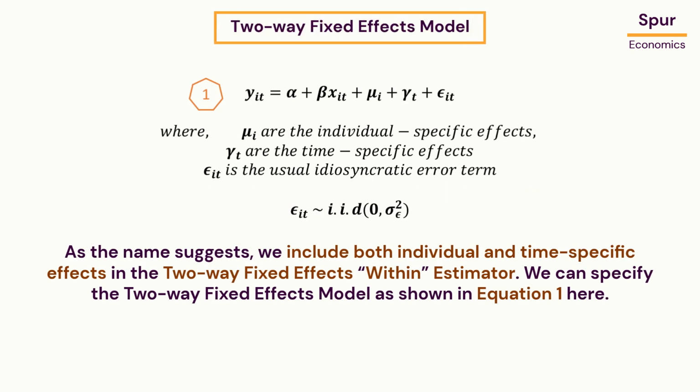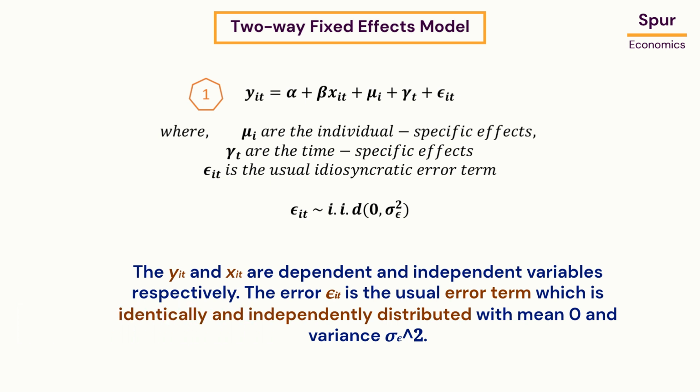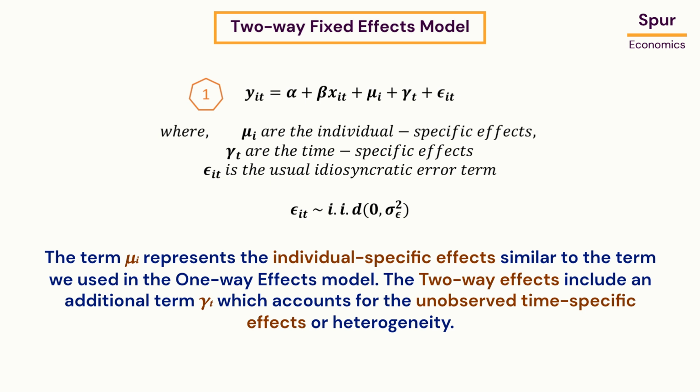As the name suggests, we include both individual and time-specific effects in the two-way fixed effects within Estimator. We can specify the two-way fixed effects model as shown in equation 1 here. The yit and xit are dependent and independent variables respectively. The error epsilon it is the usual error term which is identically and independently distributed with mean 0 and variance sigma square epsilon. The term μi represents the individual specific effects similar to the term we used in the one-way effects model. The two-way effects include an additional term gamma t which accounts for the unobserved time-specific effects or heterogeneity.